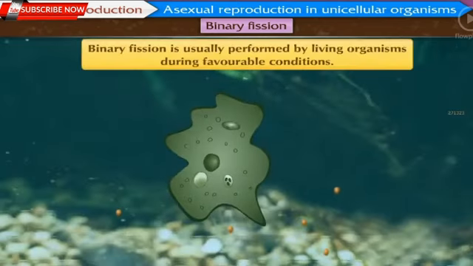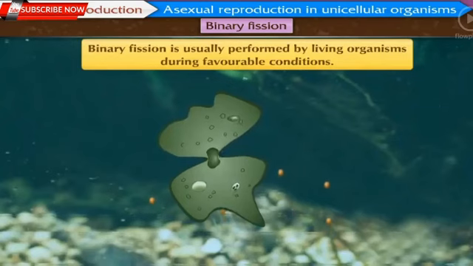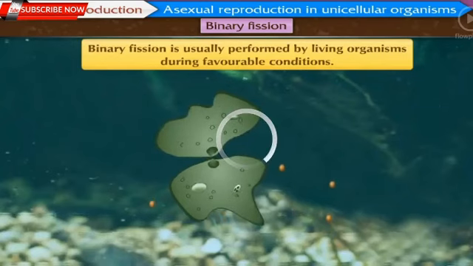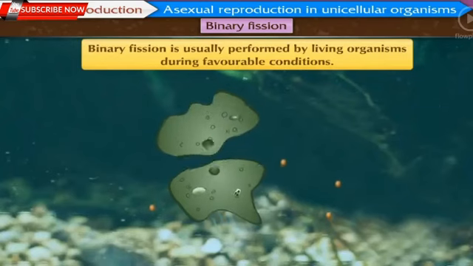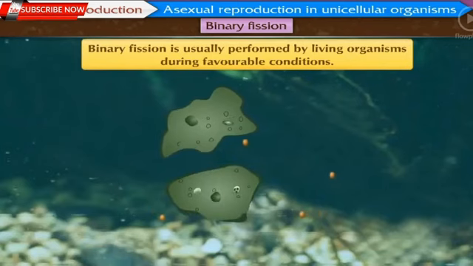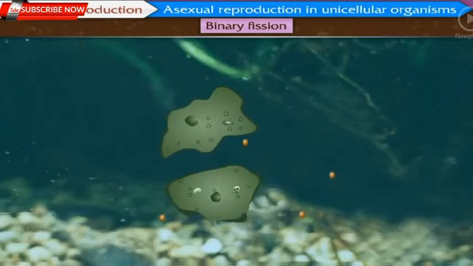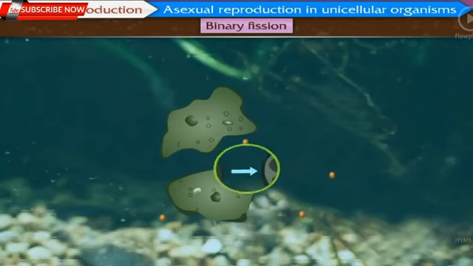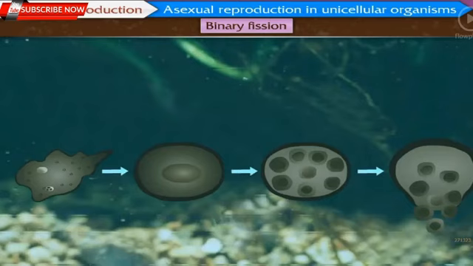Binary fission is usually performed by living organisms during favorable conditions, that is, availability of abundant food material. Come, after learning about binary fission in detail, let us now study about one more type of fission in the unicellular organisms, and that is multiple fission.